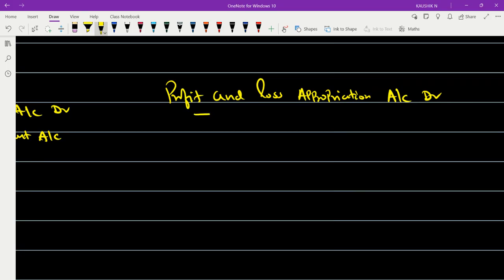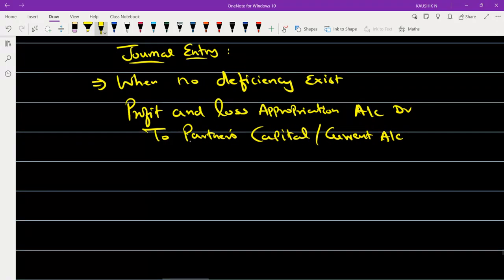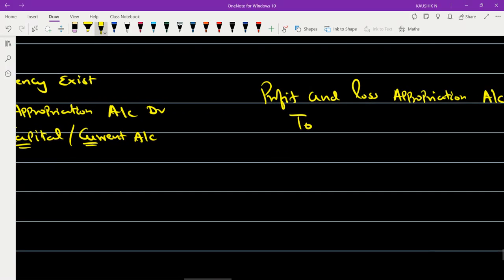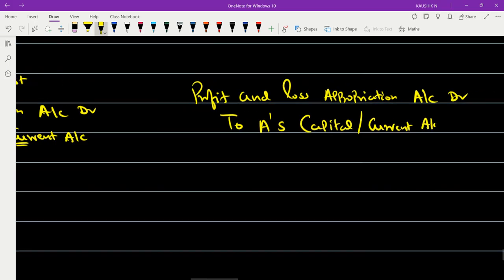Okay. To what? What is the name we have given to you? Partners' capital or current account. So in this problem, who are the partners? In the example I gave, A, B and C. So you are going to record one after the other. So to A's capital or current account.